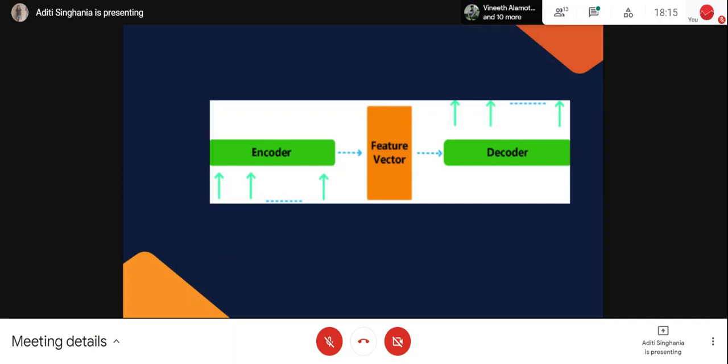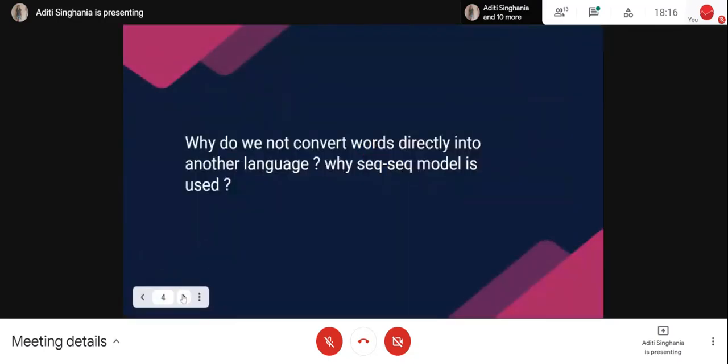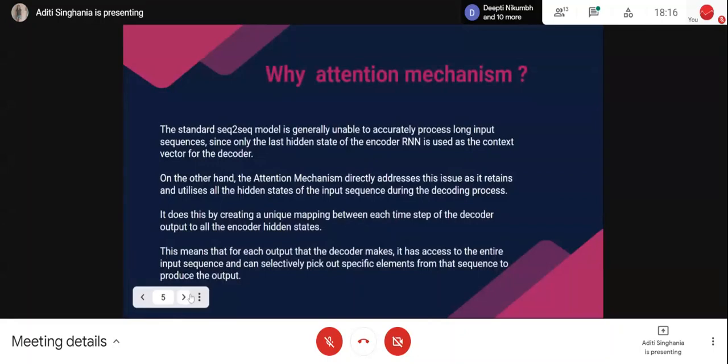So this is a kind of embedding. In these embedding techniques, they use some kind of neural network to understand the relation among the words in one sentence. This is how they do it. And then you apply the LSTM, feature vector and decoder. Okay, this is the question I already asked.